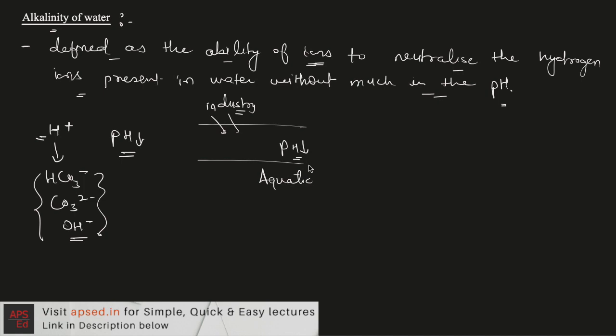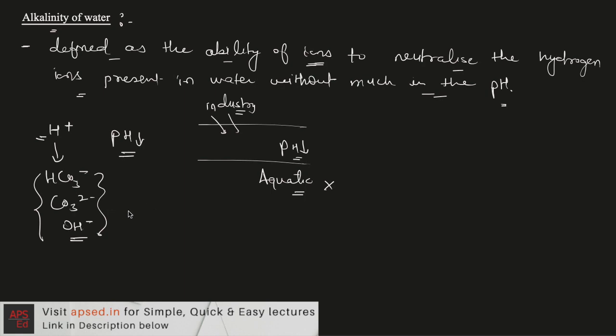Apart from not being suitable for drinking purposes, it is not suitable for aquatic life also. The fishes and other aquatic organisms that are present can die if these ions are not present. So it is beneficial to have some alkalinity in water.